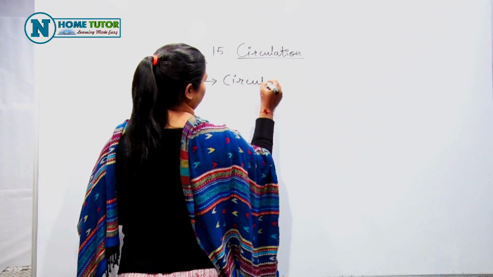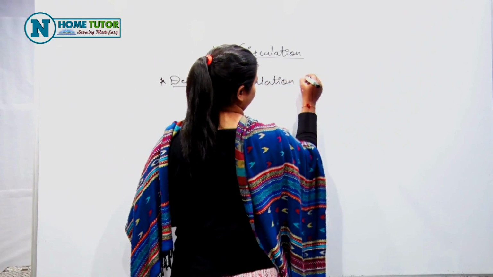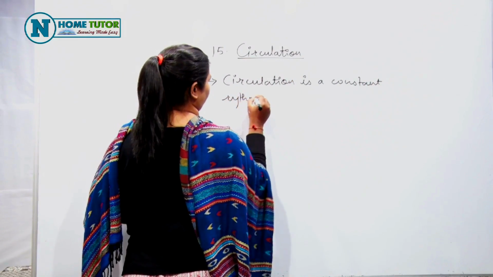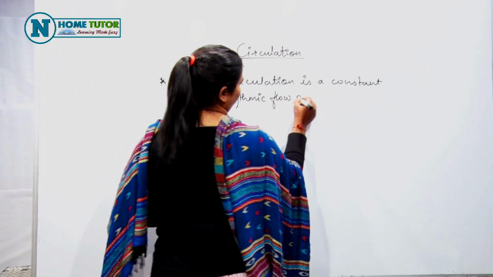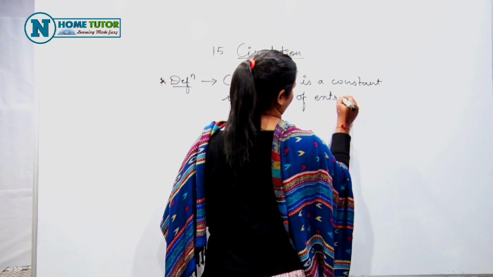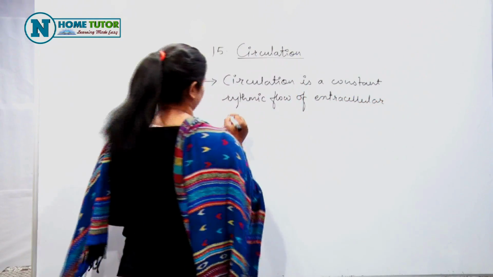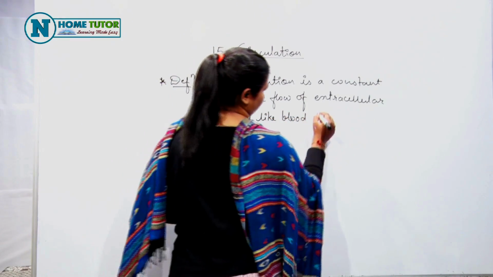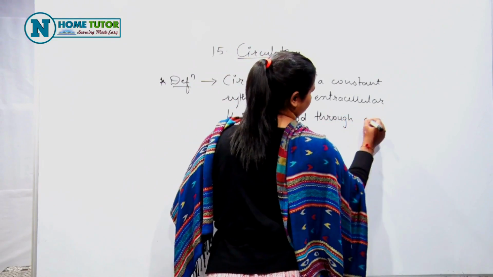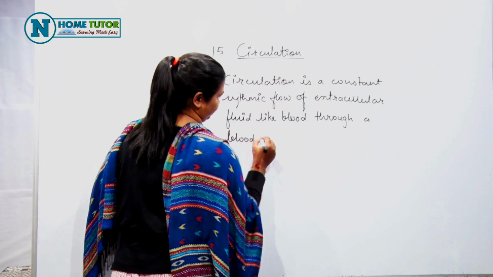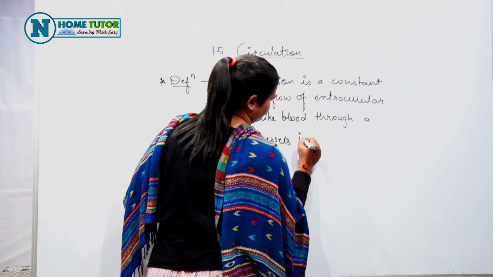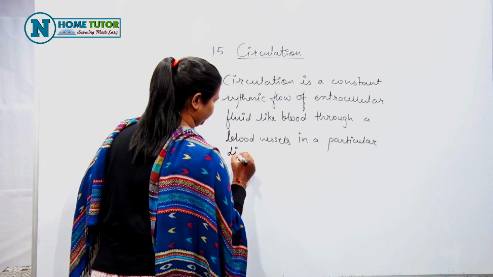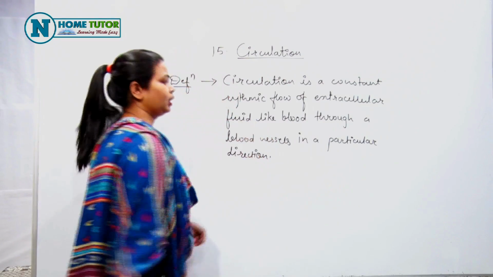Circulation is a constant rhythmic flow of extracellular fluid like blood through blood vessels in a particular direction is known as circulation.